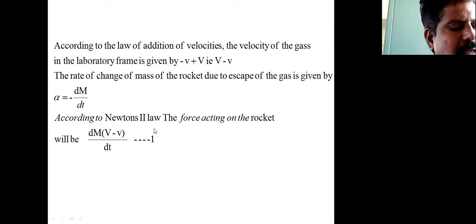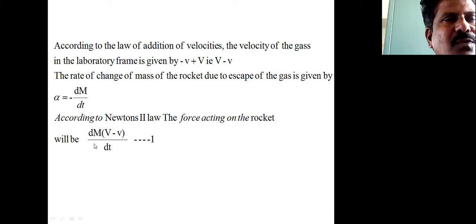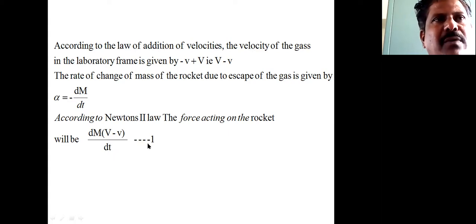Then according to Newton's second law of motion, the force acting on that rocket, F, is equal to the rate of change of momentum of that object. The momentum is m into v here. So therefore the force acting on that rocket will be dm into bracket capital V minus small v, divided by dt. Let's say this is equation number 1.